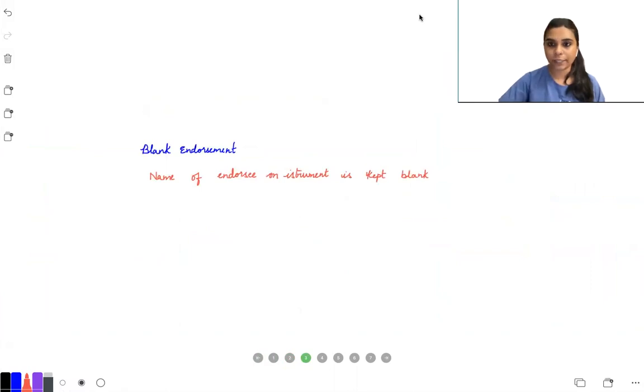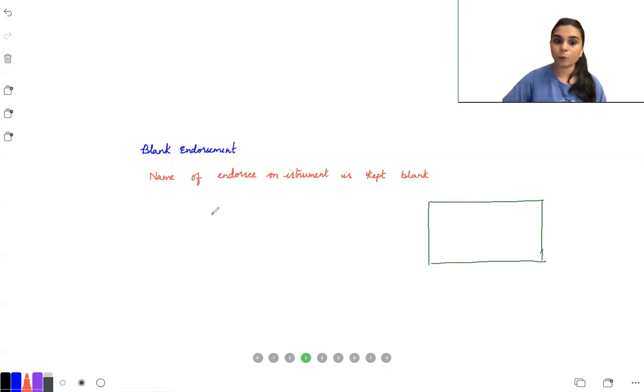Okay. So generally, blank endorsement means, whenever I endorse any negotiable instrument, what happens? Suppose A is giving a check to B, and now B is endorsing it to C, and C wants to endorse it to D. So in normal cases, suppose A has given it to B. Now B is giving it to C. So B is going to write C's name over here, and he is going to sign over here.